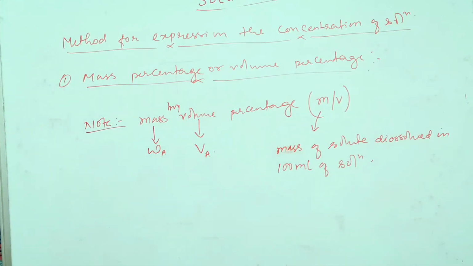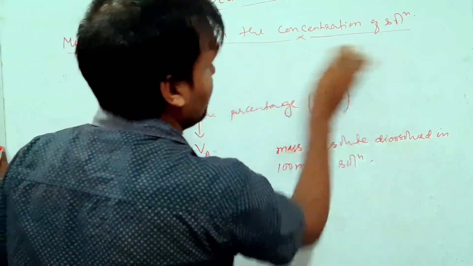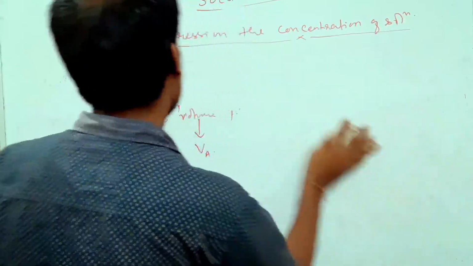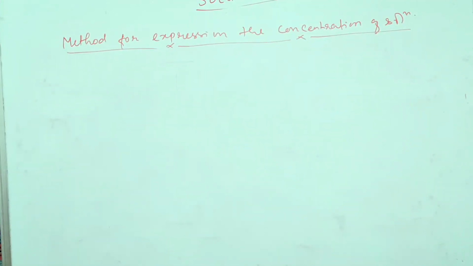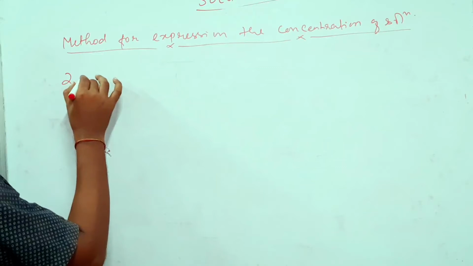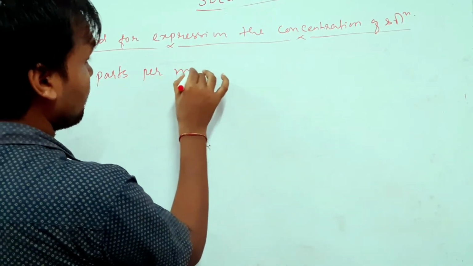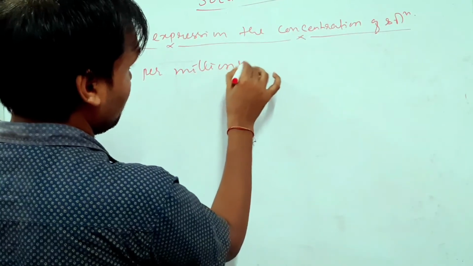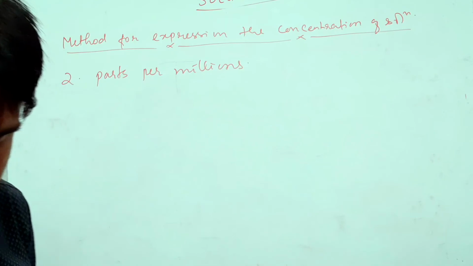Next, the second type of method for expressing the concentration is parts per million. How do we express parts per million? It is represented as ppm.